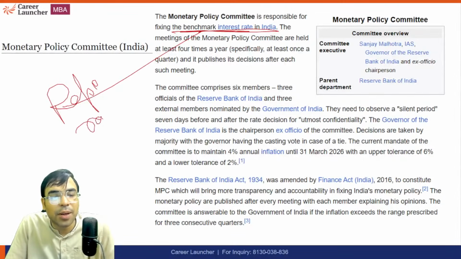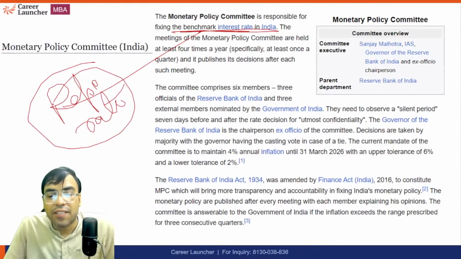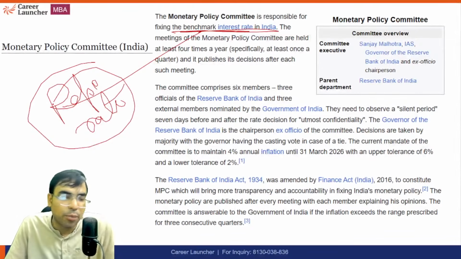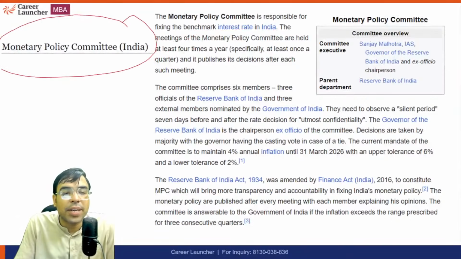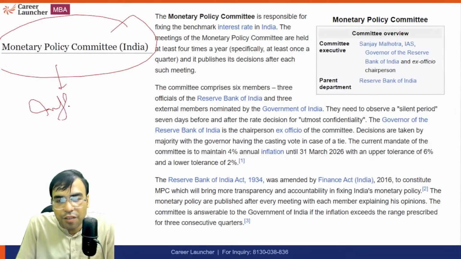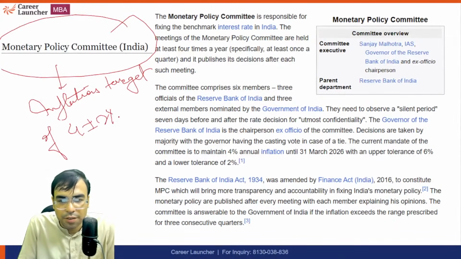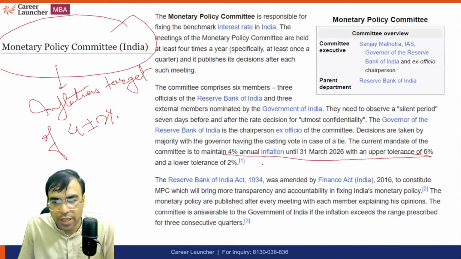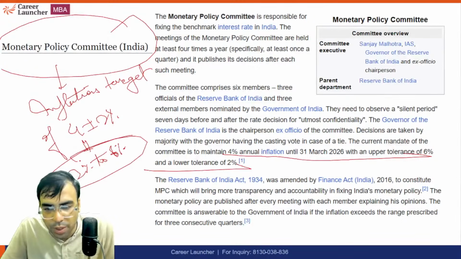We will discuss in the next class, or whenever we get time, how tweaking the repo rate impacts inflation in India. And there's a target. The Monetary Policy Committee has an inflation target of 4 plus minus 2%. So 4 plus minus 2% means from 2% to 6%. That is what you should know.